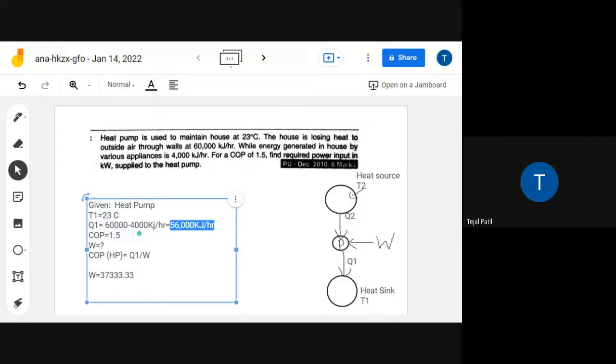Okay, kilojoule per hour. COP doesn't have any unit because it is the ratio of two energies. So work will also have the same unit as the heat. So ऊपर में अगर आपको किलोजूल पर आर में है, here also work will be in kilojoule per hour. Okay, any doubt in this numerical? No, ma'am. Okay, then let's move to the second numerical.